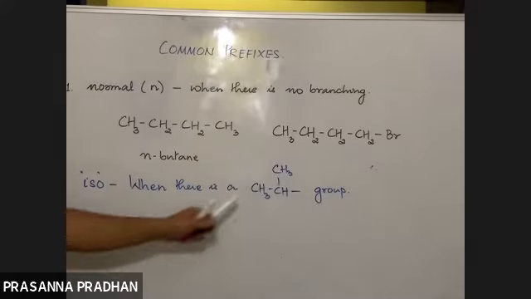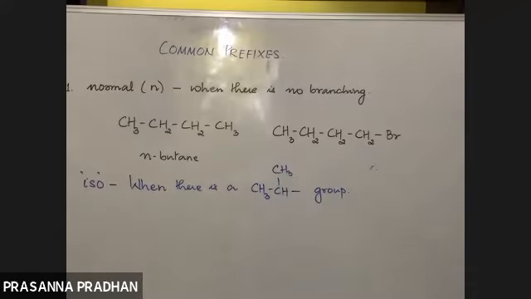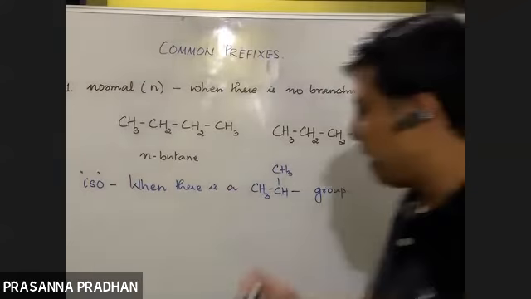When this grouping is present, then we can use this common prefix iso.